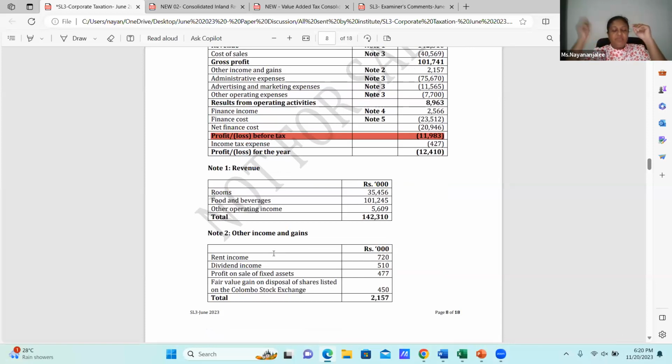While reading, rent income: we have to determine two things, whether it is effectively connected to the business or whether it is investment income. Then I'm thinking, if this is rent income after 1st January 2023, there is a withholding tax provision applicable to my rent income.